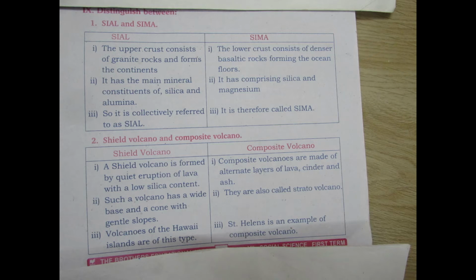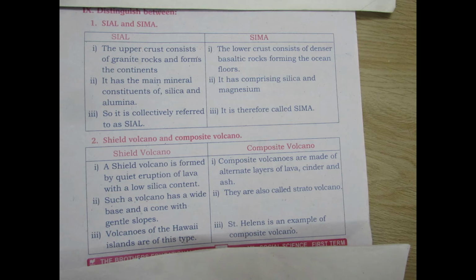Sima, third point: it is therefore called Sima, S-I-M-A, in capital letters. So, three points for Sial and Sima. First distinguish, we finished.